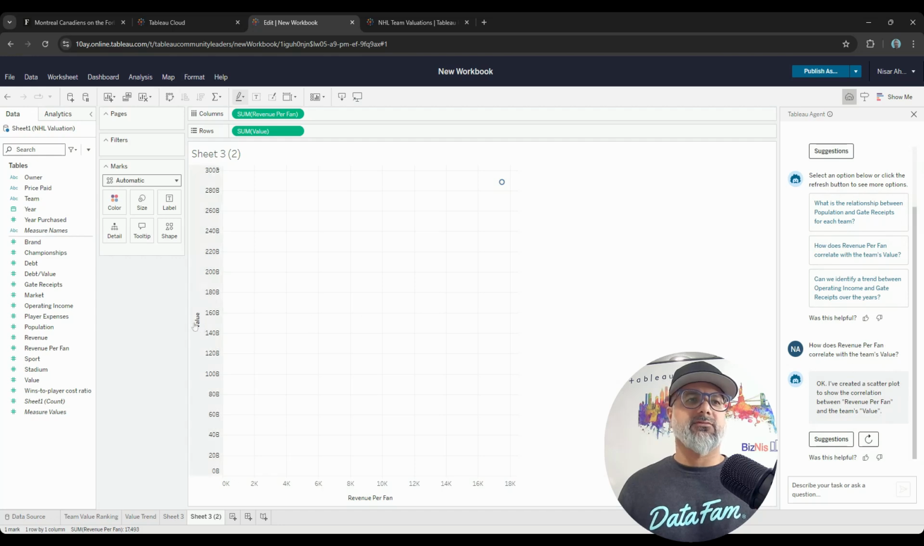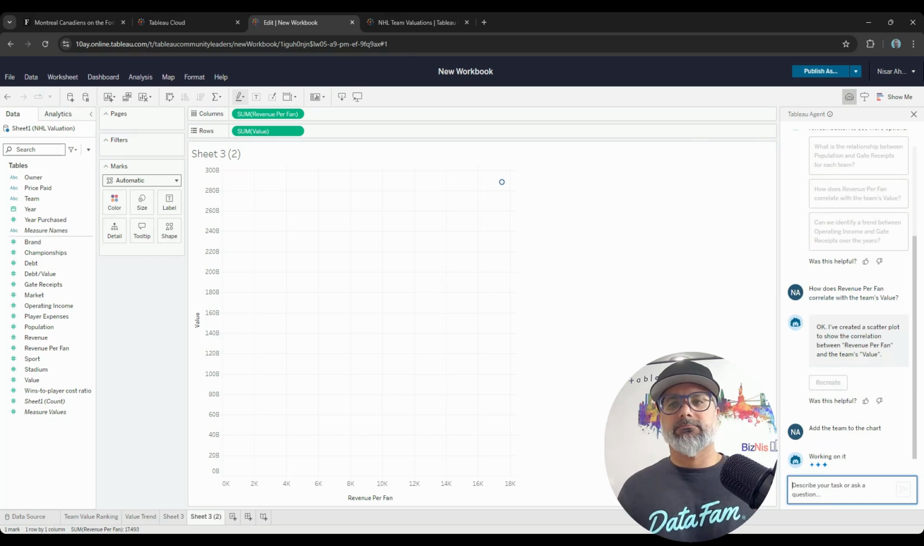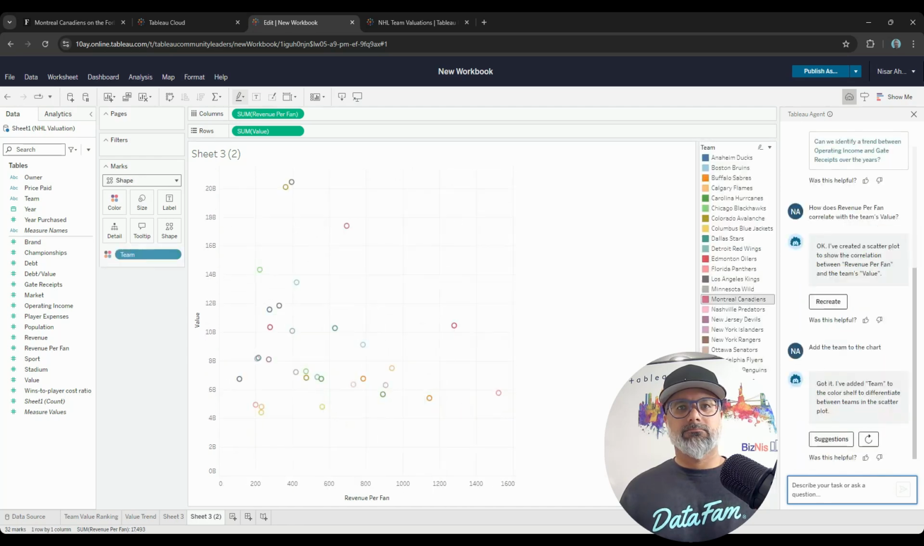So here's another scatter plot. Okay, revenue and value. So here again, there's only one data point. So I will prompt it to add the teams to the chart. All right, added the teams to the chart.